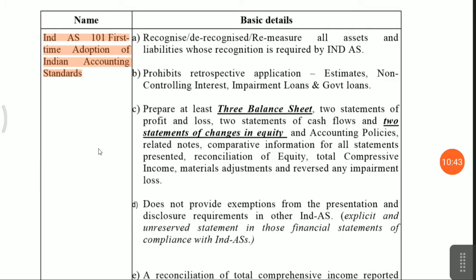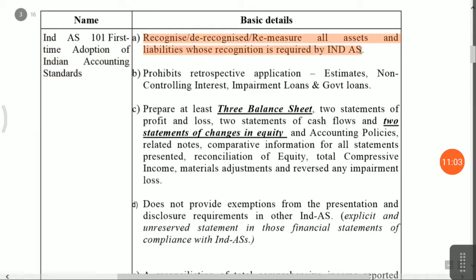Now on 1st April 2018, you have to prepare your opening balance sheet as per the Ind AS format. Friends, when you are preparing your Ind AS financial statement, you have to identify each asset and liability, whether it is really recognized or unrecognized as per the Indian accounting standard.